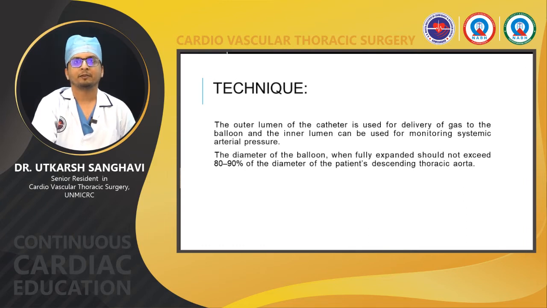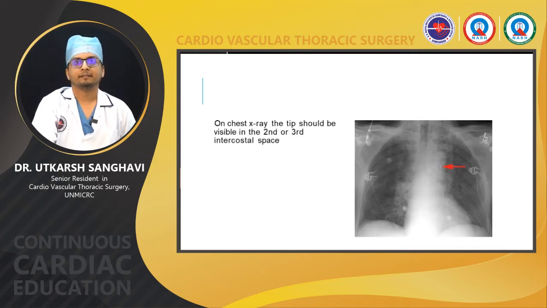The diameter of the balloon when fully expanded should not exceed 80 to 90% of the diameter of the patient's descending thoracic aorta. So this is why the height and the balloon sizes have been described. On X-rays, I have told you that the tip should be around 2 to 3 centimeter distal to the origin of the left subclavian artery, or maybe in the carina.